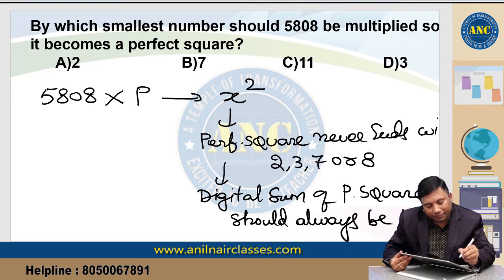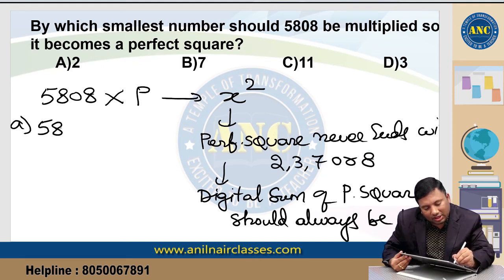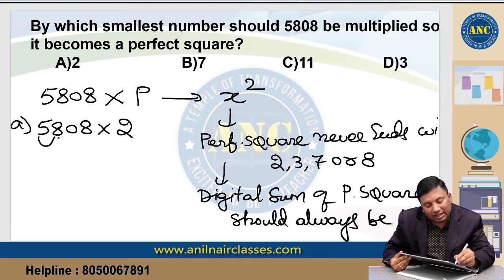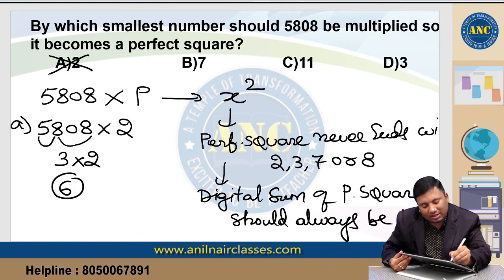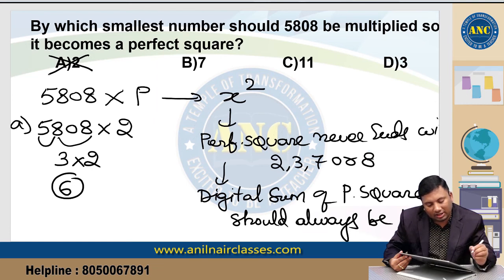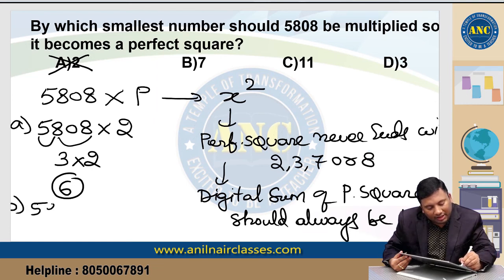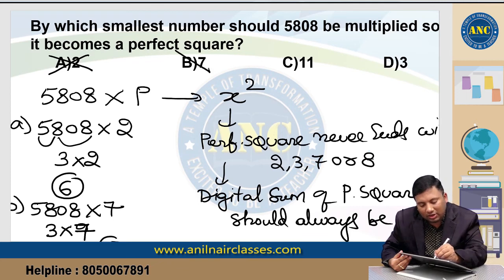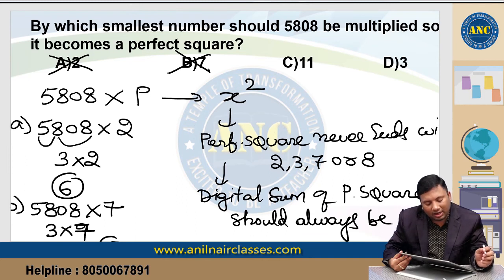Suppose we see the first option, 5808 into 2. Let us see the digital sum. 5 plus 8 is 13, 13 plus 8 is 21, 2 plus 1 is 3, 3 into 2 is 6. A perfect square should always have digital sum 1, 4, 7 or 9. So this is out. Second option, 5808 into 7. The digital sum is 3, 3 into 7 is 21, 2 plus 1 is 3. A perfect square should have digital sum 1, 4, 7 or 9, right?